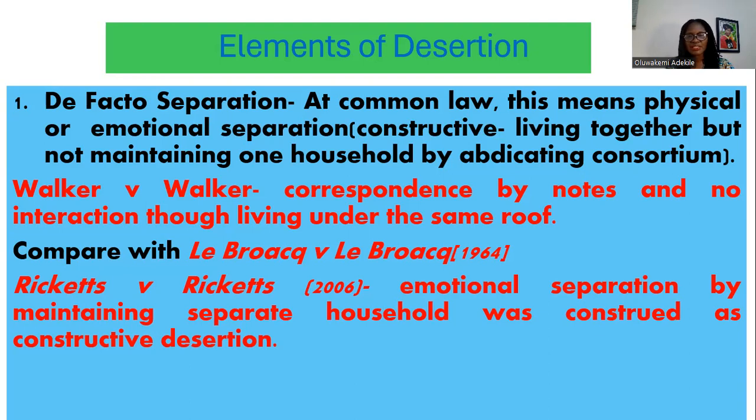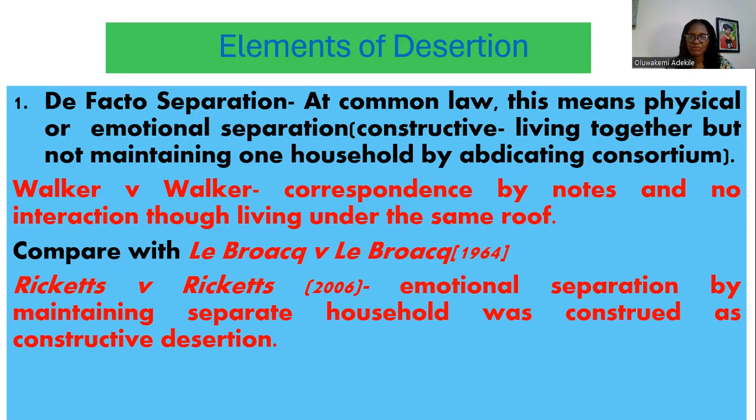Now, in the English case of Worker and Worker, you had a situation where the couple were in the same building, but they didn't talk to each other. There was no communication except by notes. If there was any need to communicate, they wrote a note and put it on the table, and the other would see it. There was no interaction between themselves, but they were living in the same building.